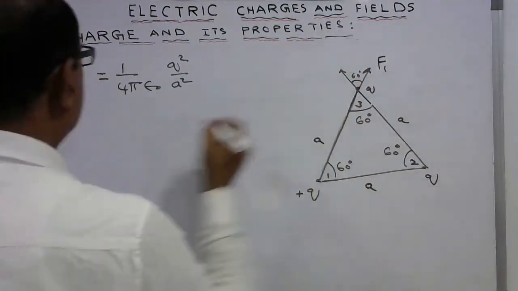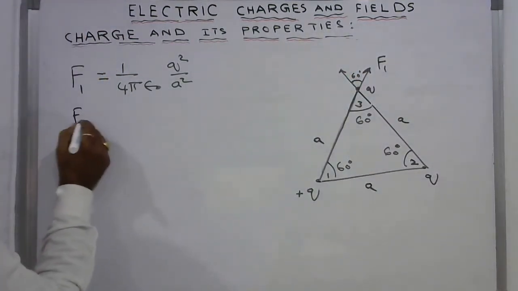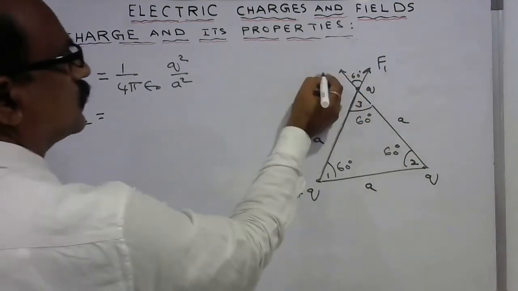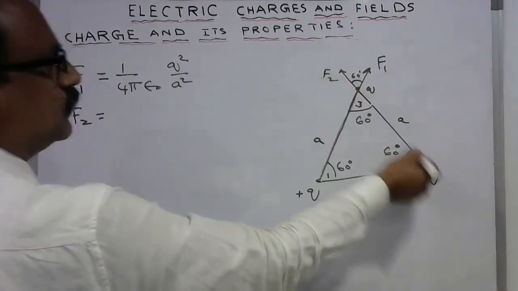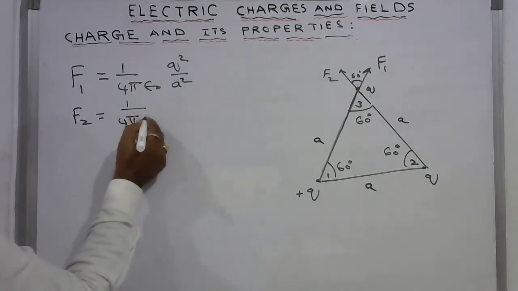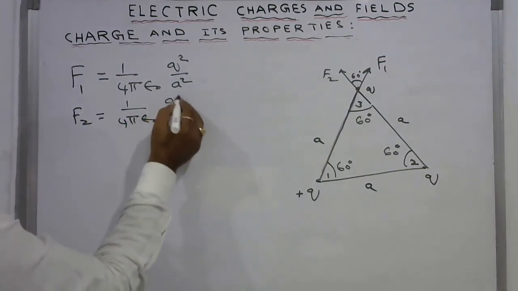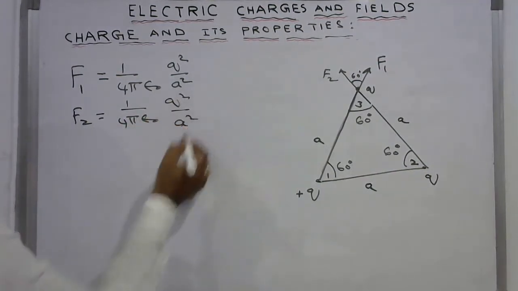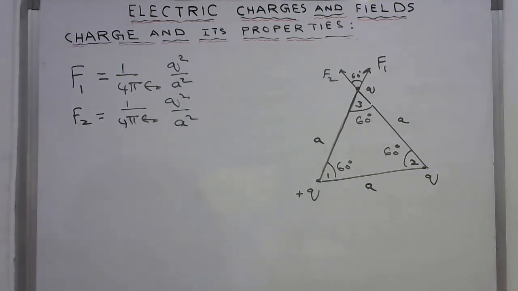And this is F2. F2 is equal to this force, 1 by 4 pi epsilon naught q square by a square. These two forces are identical.